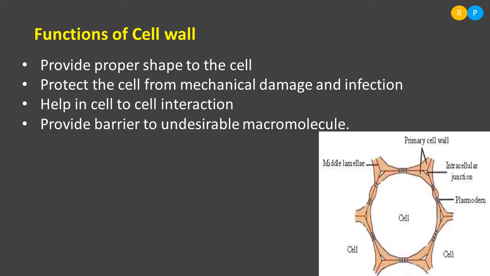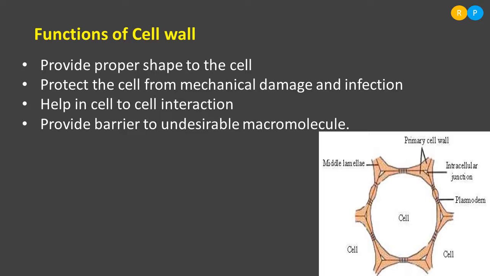Then it also provides a barrier to undesirable macromolecules. When some macromolecules are not needed by the cell, it will not allow them in. That means it primarily acts as a barrier because it is present in the outermost region. It does not easily allow any sorts of molecules towards the cytoplasmic region, so that it acts as a barrier to undesirable macromolecules. Understood? So these are a few functions performed by the cell wall in the organism.